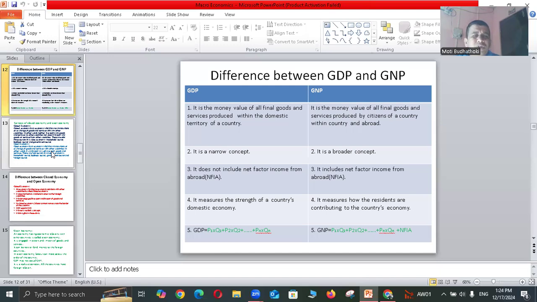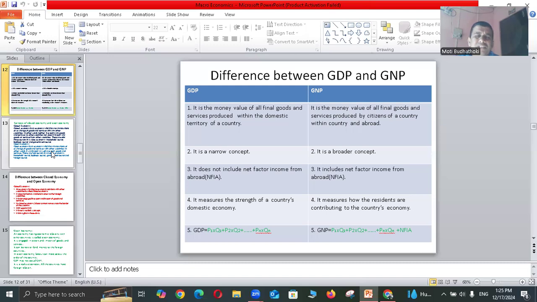We cannot include remittance in GDP, but GNP includes net factor income from abroad. We can include remittance in GNP, the income which is made by the work of our citizens in foreign nations.